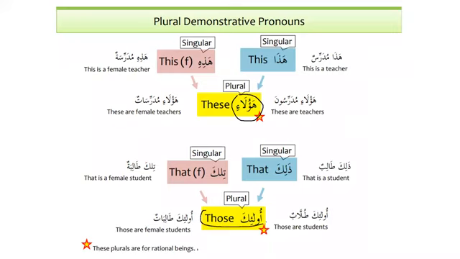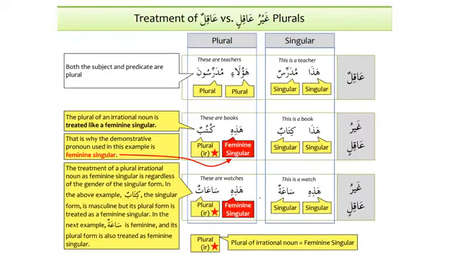This is the rational. We are talking about the rational beings, about aqil. So when we talk about aqil, we use ha'ula'i and we use ulaika for the plural. But in today's lesson, our focus is on ghayru aqil. So when we talk about ghayru aqil, something very interesting happens. And what is that? For example, when we talk about aqilun, we say hadha mudarrisun and ha'ula'i mudarrisuna. And these are teachers. So hadha mudarrisun, subject and predicate, singular and singular. And similarly, ha'ula'i mudarrisuna, ha'ula'i is plural and mudarrisuna is also plural.